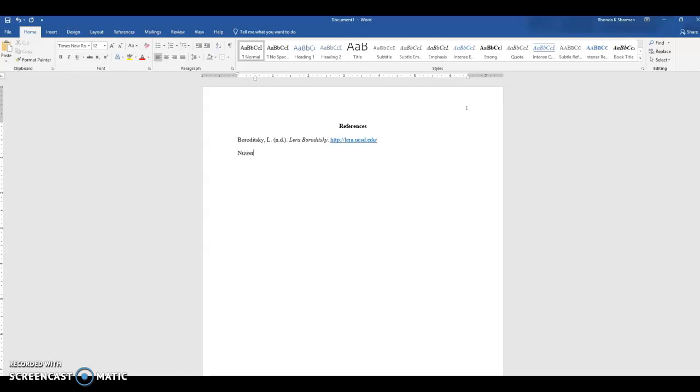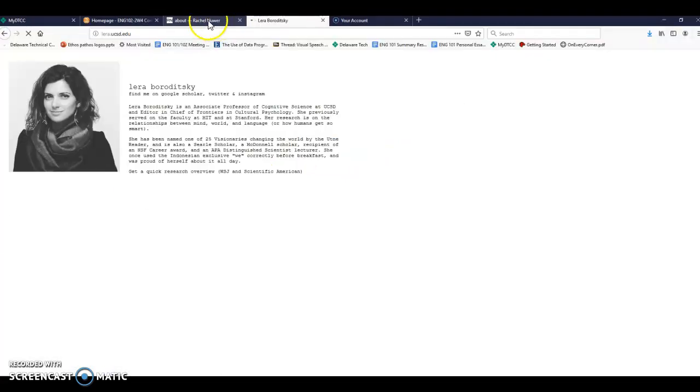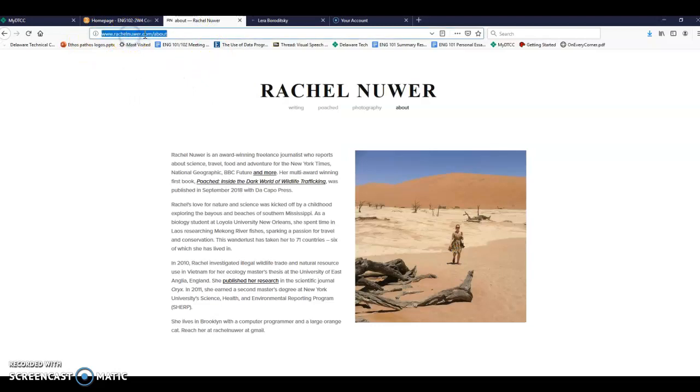Okay, next is Rachel Nuwer. Again, no date. In this case, the title of this page was About. And that would be in italics. We'll go back to the article and get that URL.